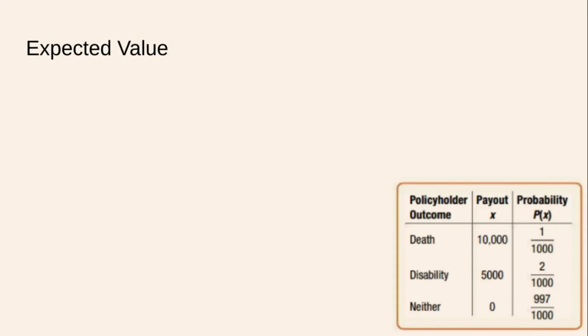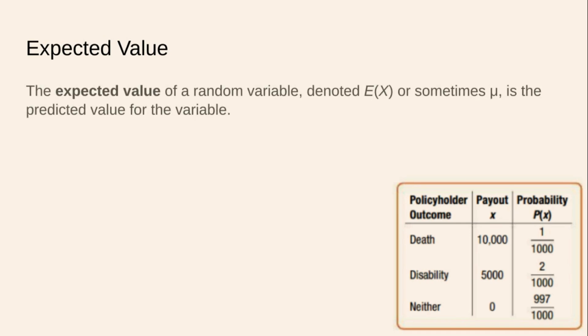And now we get to talk about something called expected value, which once we define it is going to sound extremely familiar. The expected value of a random variable denoted E of X, or sometimes just, wait a second, that's mu. That's the population mean. The mean of the population, or the mean value, and the expected value are the same thing.